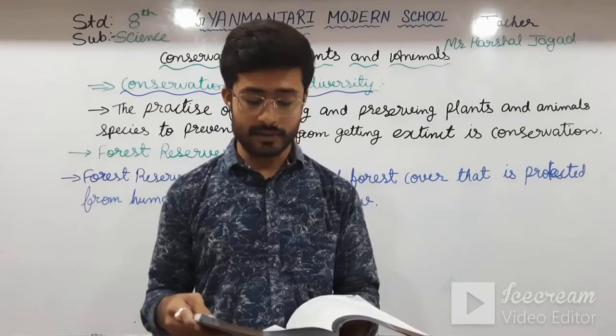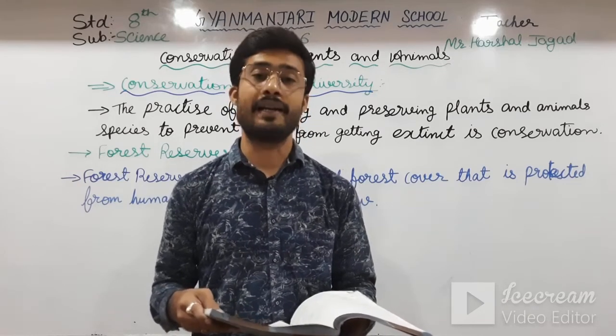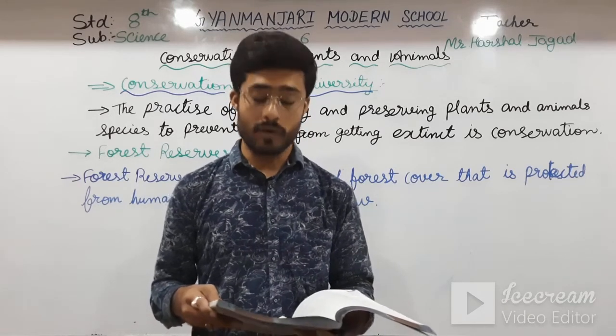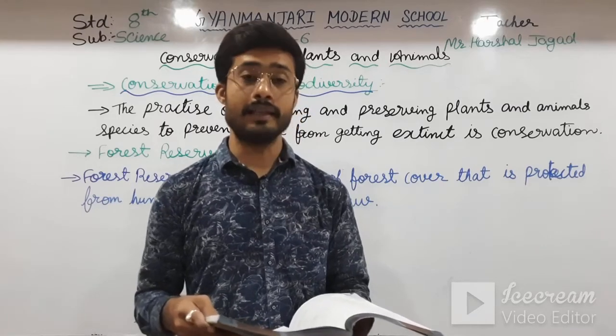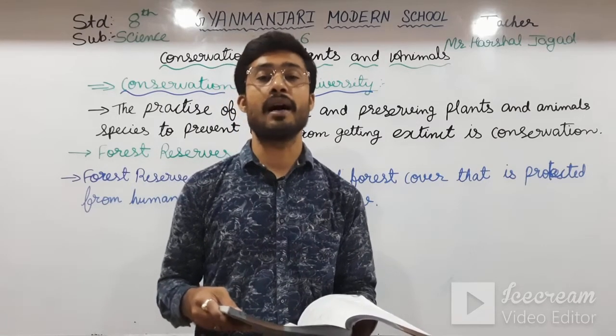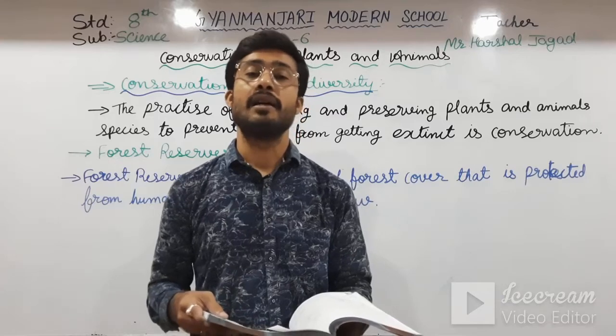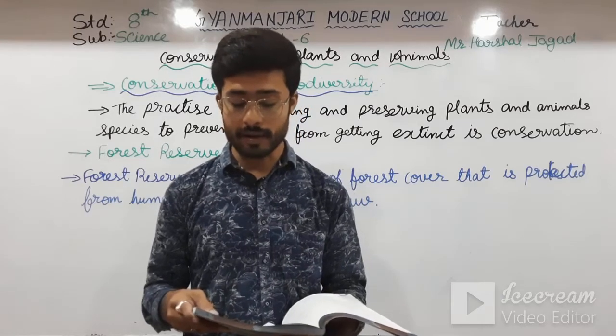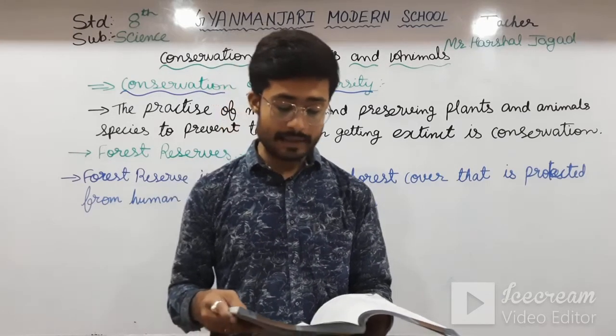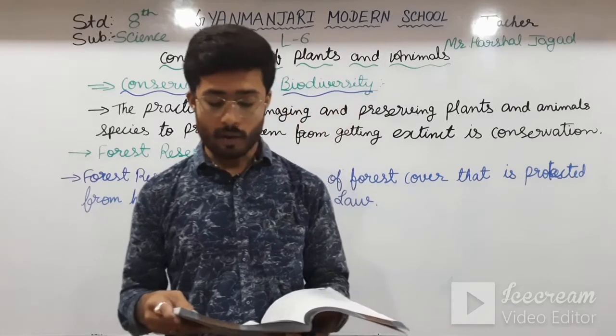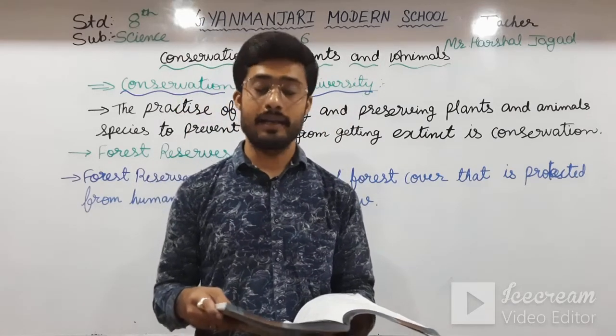Dachigam Wildlife Sanctuary protects the Kashmir stag, and it is located in Jammu and Kashmir. Gir Forest protects the Asiatic lion, and it is located in Gujarat. Kaziranga Wildlife Sanctuary protects the one-horned rhino, and it is located in Assam.